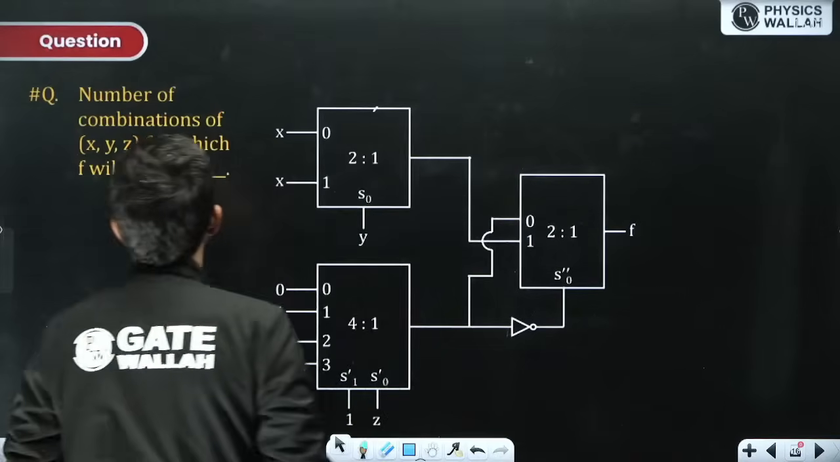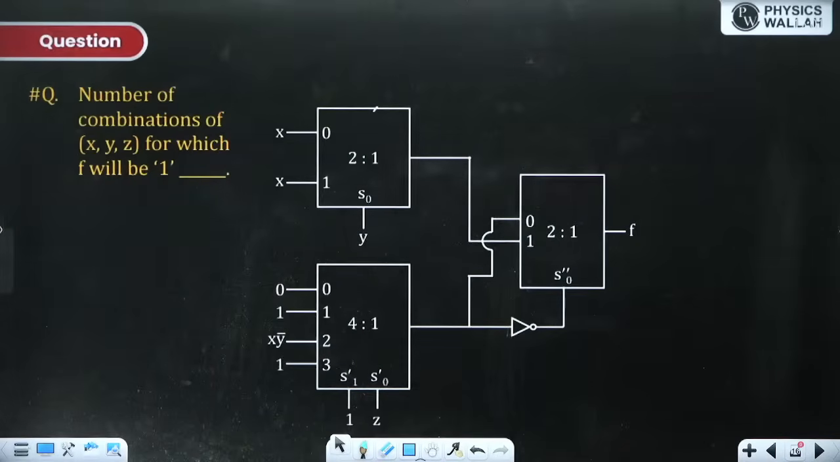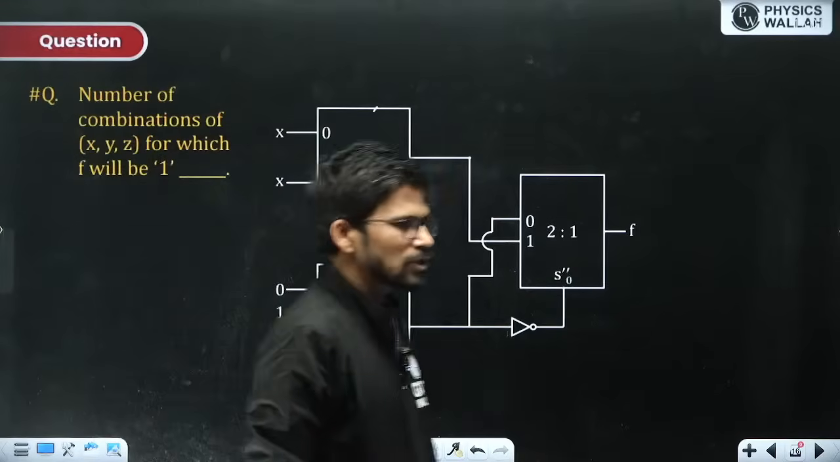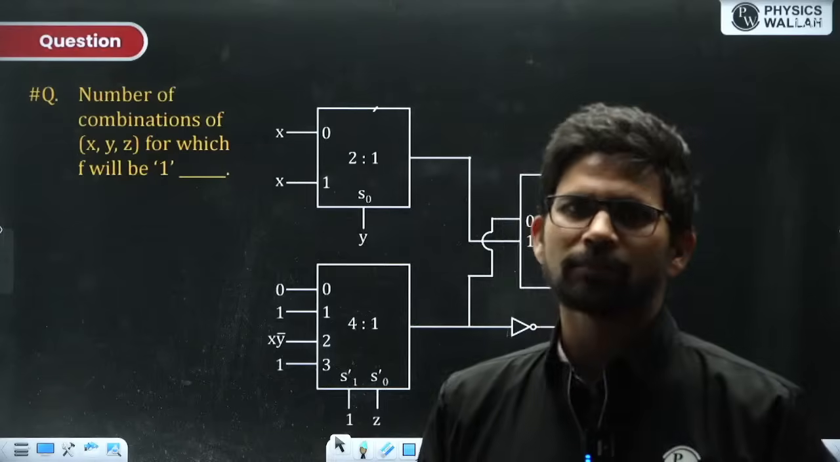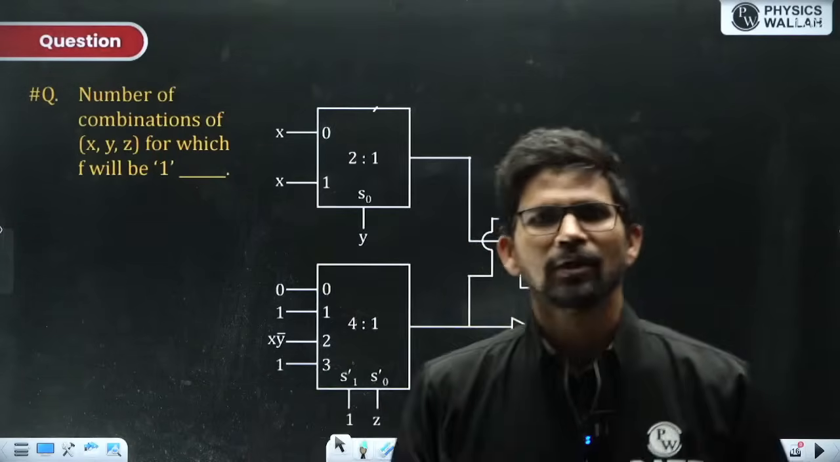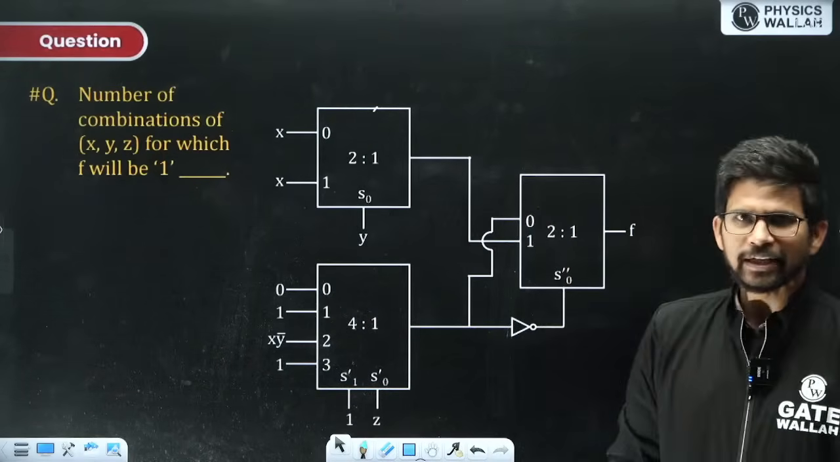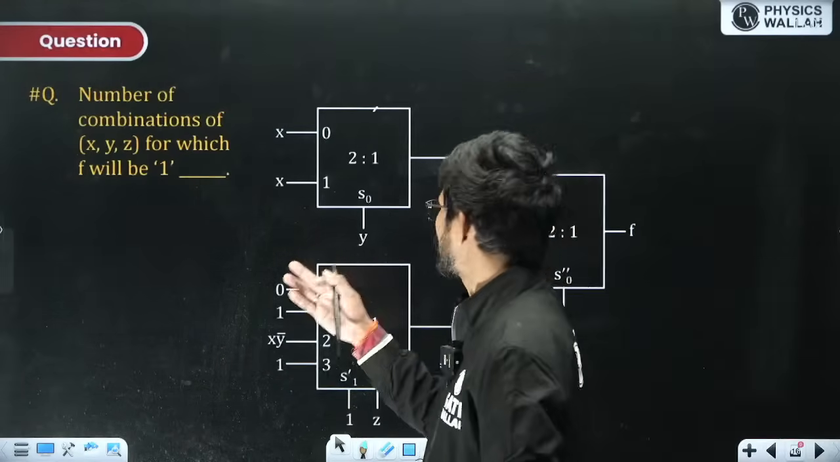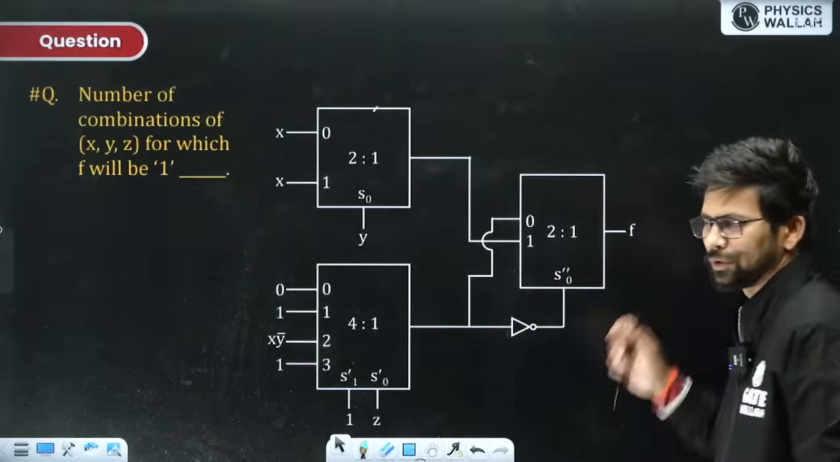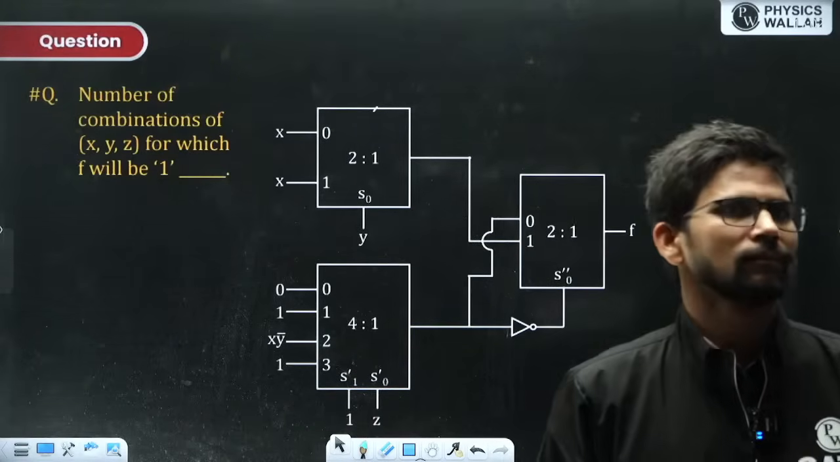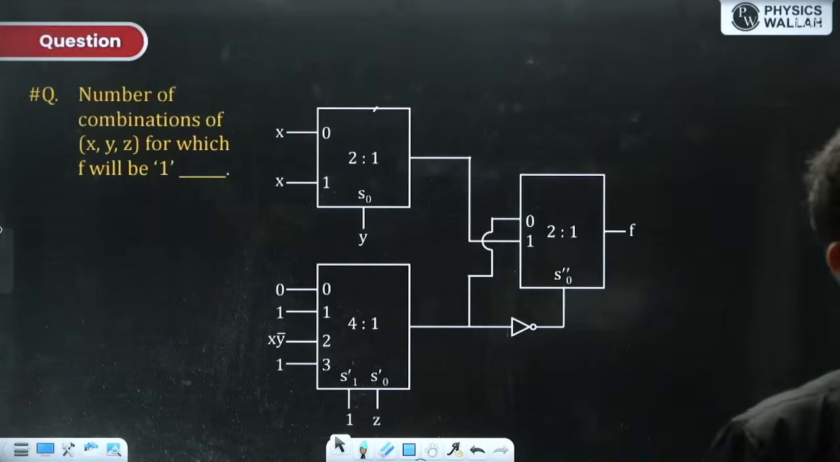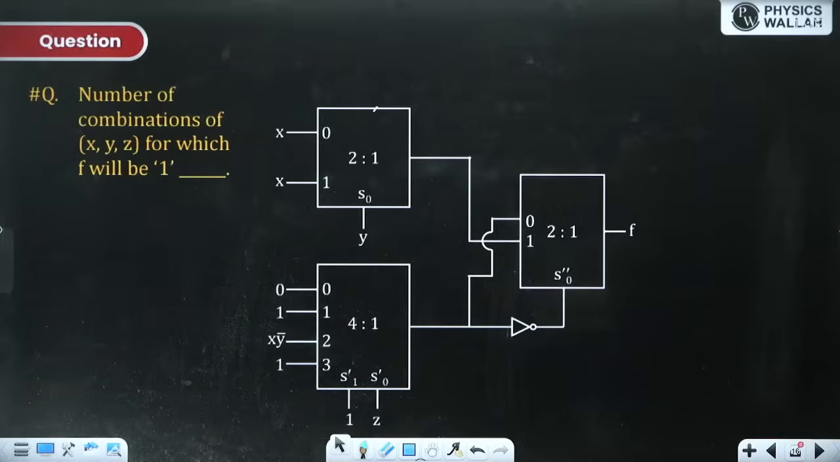So, number of combinations of x, y, z for which f will be 1. How many different combinations are possible from x, y, z? There are 8 different combinations possible from 3 variables x, y, z. So out of these 8 combinations, in how many combinations are you going to get f as 1? That is what you are asked to find out over here.